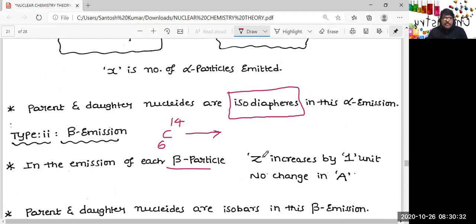It will always try to decrease the N by P ratio. And in that process, it shows activity by beta emission. Hence, it is called which emission? Beta emission, beta activity, right?